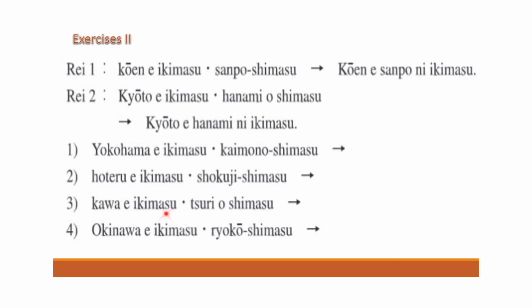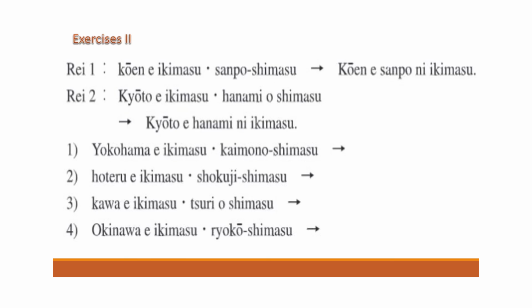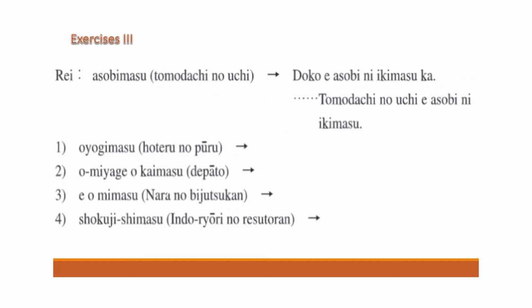Kawa e ikimasu. Kawa e suri ni ikimasu. Sokuji is meal, for food. Hoteru is hotel. So what is suri? Suri is fishing. Okay. Okinawa. Okay, where is it? Okay. Okinawa e ryoko ni ikimasu. Ryoko is again a strong word. Okinawa e ryoko ni ikimasu. All right. So this was the second exercise.